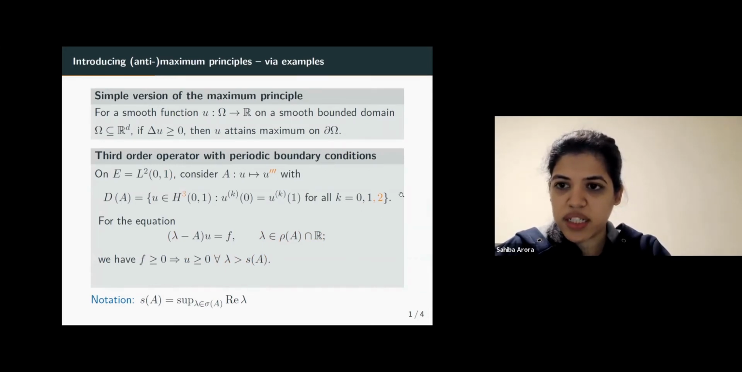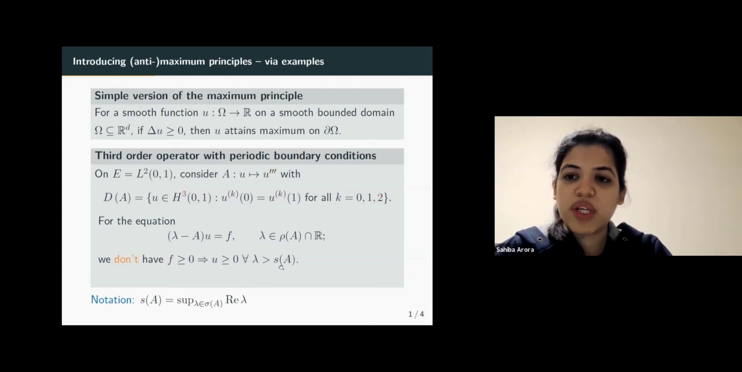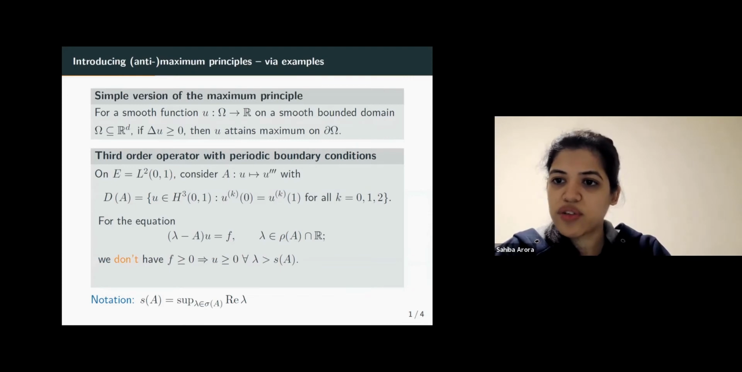So we keep the periodic boundary condition. Now we have to add a condition. Since it's a third order operator, we need to add that u''(0) is also equal to u''(1) in our domain of A. Then again, if we consider the previous equation that we had, (λ − A)u = f, we no longer have that the positivity of f implies the positivity of u everywhere on the right of the spectral bound.